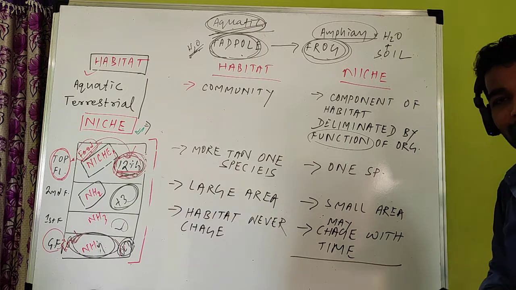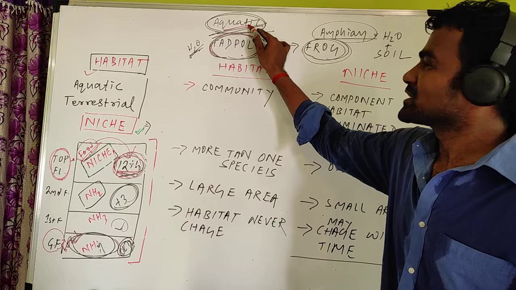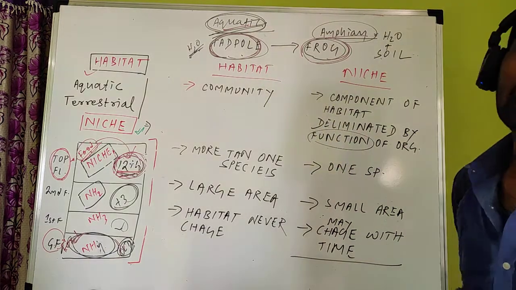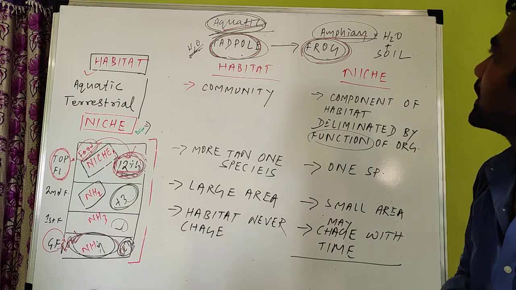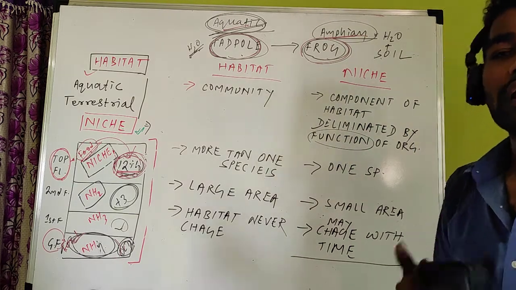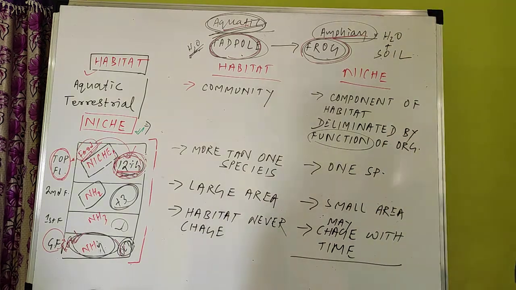So that's why we can say, when it is a tadpole, the niche is only aquatic, only in water. But frog हो जाने के बाद उसका niche change होके क्या हो गया? Amphibian, both in soil and water. So this is all about the difference between habitat and niche. Thanks to all of you.